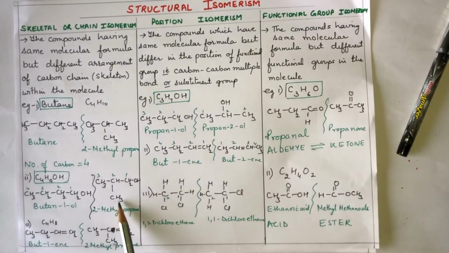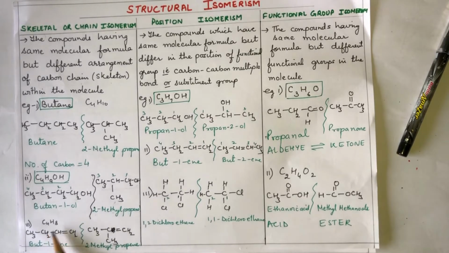I have changed the position of the carbon atom. So it becomes 2-methyl propanol: straight chain propanol, 1, 2, 3 carbon. And at which carbon is the methyl group? Second position. Why is it at the second position? Because the first position we have to give to the alcohol. That is why methyl is at the second position. So 2-methyl propanol. Only the position of the carbon atom is changed.